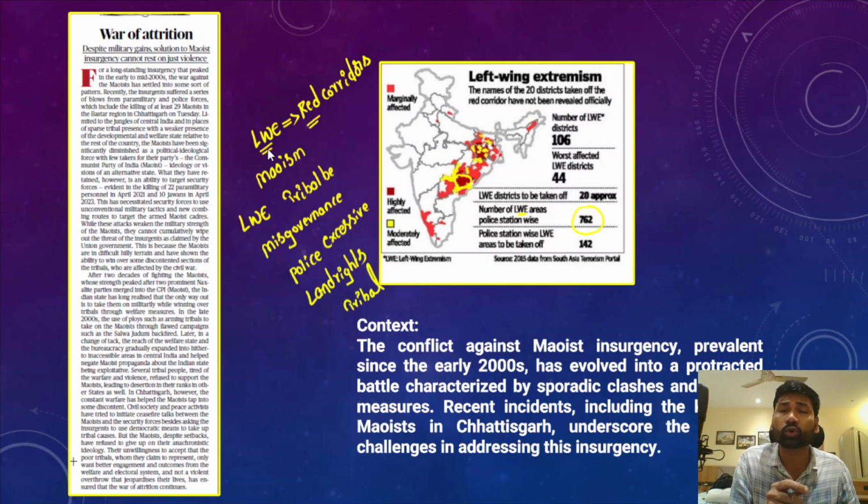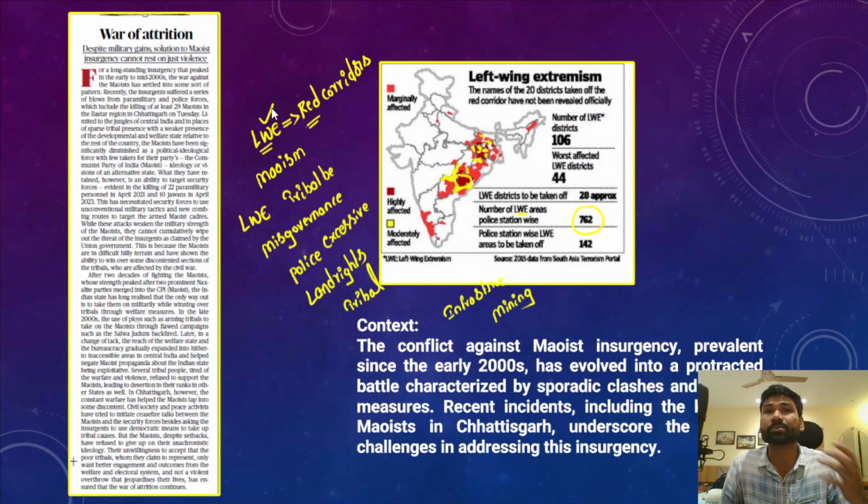And the most important reason is infrastructure backwardness in these tribal belts, and at the same time the mining activities that are taking place. So all these factors have been contributing to the rise in left-wing extremism in these tribal belts.